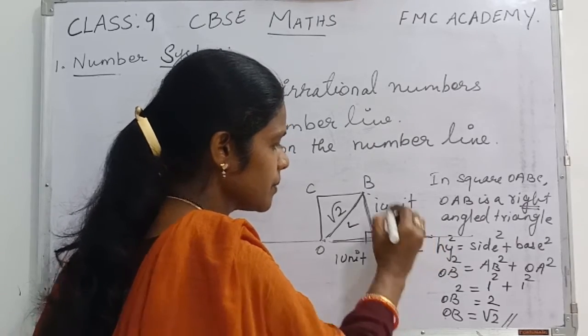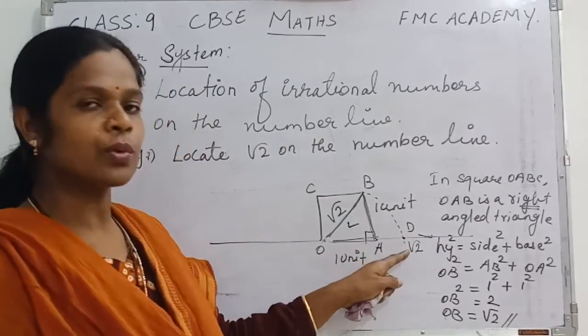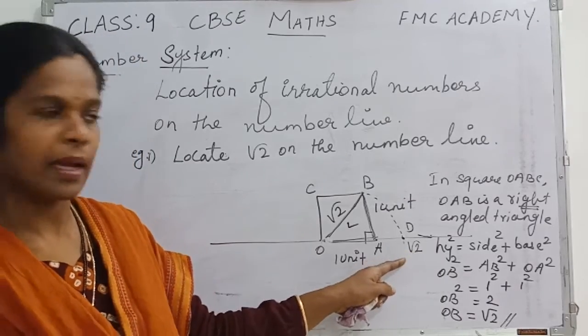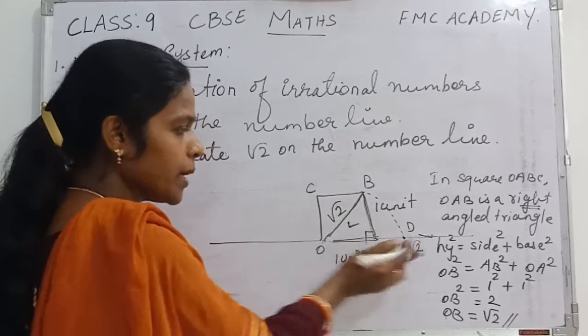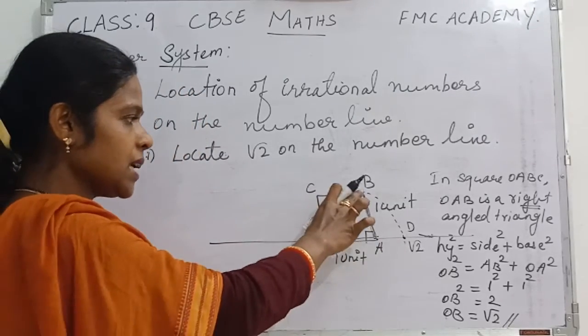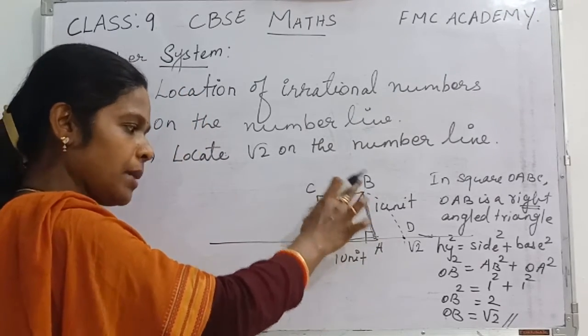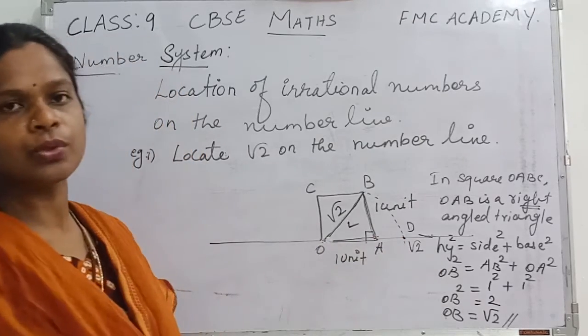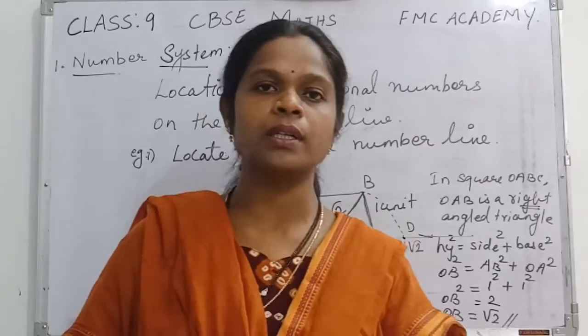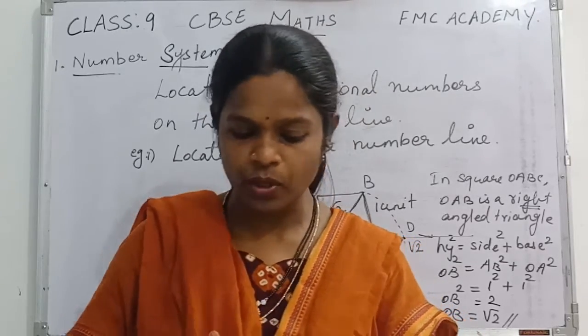Okay, this one. So this is the place where root 2 is located on the number line. It means, actually, what is the meaning? Here this OB and this OD are both at equal distance, because here we are saying this OB is root 2. Same way this OD, from O to D, is root 2. So this is the way of representing root 2 on the number line. Yes, just note down, all of you.